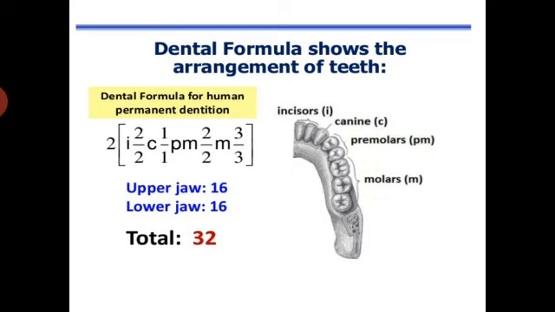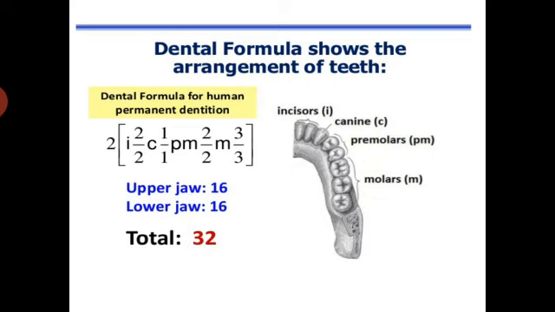I once again repeat how to calculate the total number of teeth with the help of the dental formula. So this formula is usually written in the form of 4 fractions, one for each type of tooth with the upper and lower jaw, and the lines describe the upper and lower jaw respectively. So it represents the arrangement of teeth in each half of the upper and lower jaw. The entire formula should be multiplied by 2 to get the total number of teeth present in human beings.